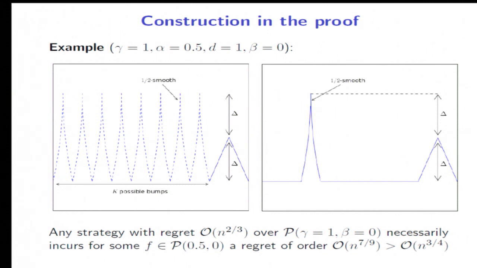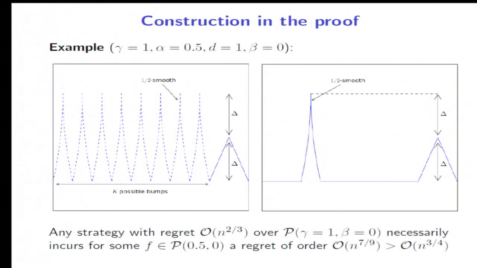Okay, so this is what the class of problems we construct looks like in the lower bound. You can either be against the problem where there is no bump, and just a bump here of smoothness 1. If you're facing this problem, the true smoothness of your problem is 1. But if there is actually a hidden bump somewhere, then the true smoothness of your problem is 0.5. Okay? And if you want to find this maximum, then you necessarily have to pay some regret, because you need to sample here if it's not indeed a bump.